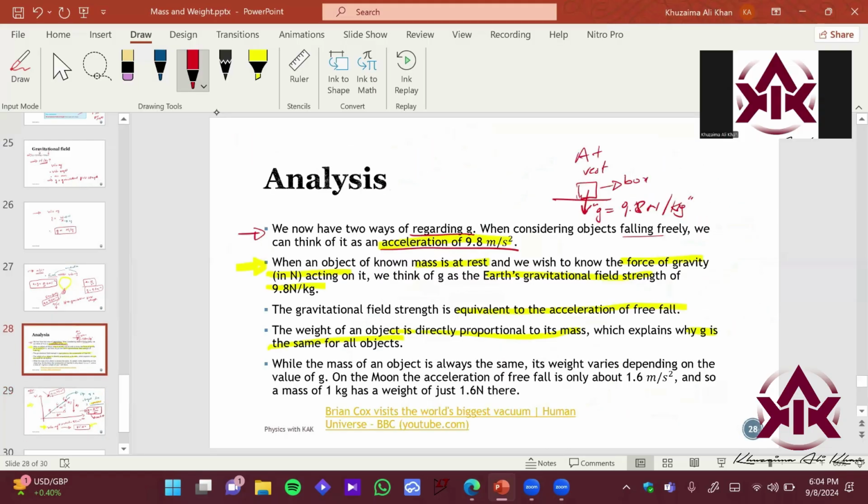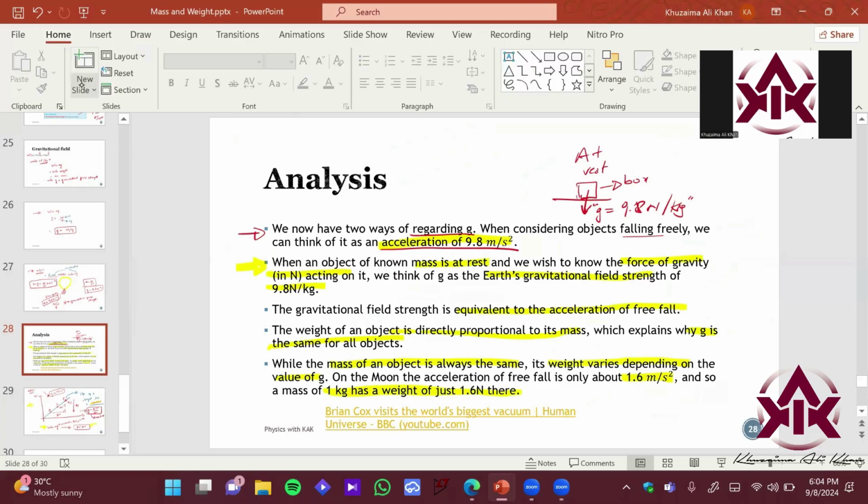So अच्छा, we assumed, we discussed, we confirmed कि mass of an object is always constant, but the weight varies, right? Because it depends upon the value of gravity. ठीक है, on the moon it is 1.6 meter per second square. So the mass of 1 kg has a weight of 1.6 Newton.